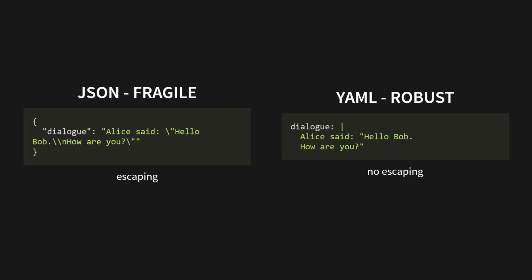This is where YAML shines. YAML is a data format that's much more human readable, and crucially, much more forgiving with strings. Look at this example. To represent a multi-line dialogue in JSON, the AI has to get every single backslash, quote, and \n exactly right. It's a minefield. Now look at the YAML version. It's clean, it's natural. The quotes don't need escaping, and the new lines are preserved automatically using the pipe character. For an LLM that thinks in language, generating this is far more reliable. So, our first rule of thumb is, when you ask for structured data, ask for it in YAML.